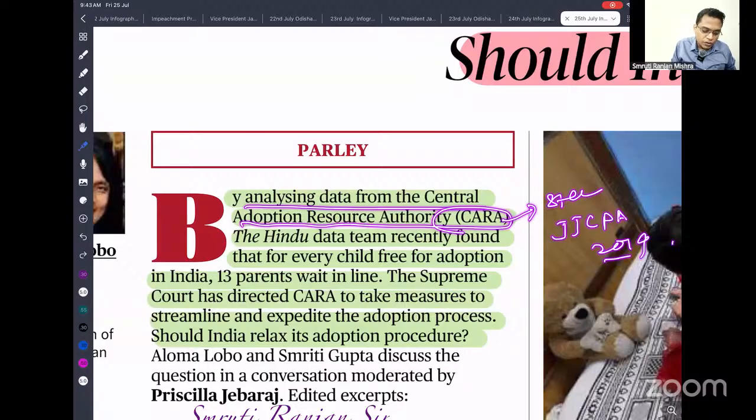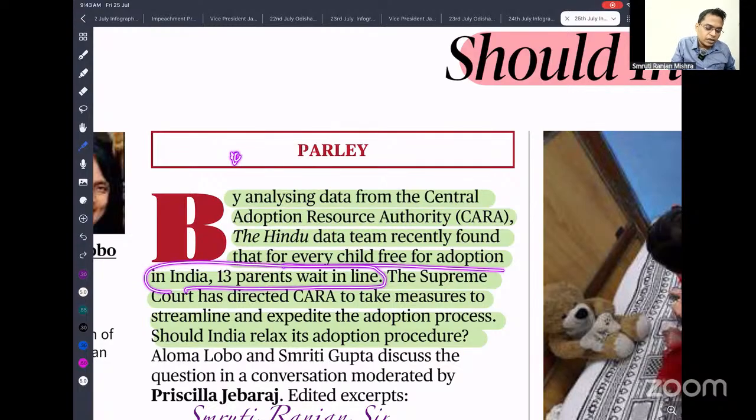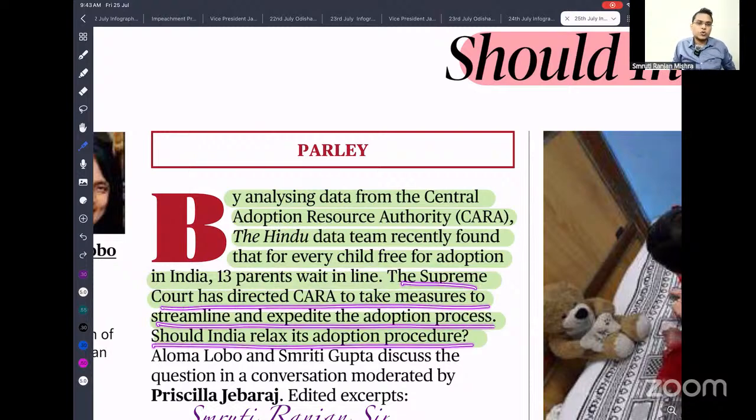The team found that for every child free for adoption, 13 parents wait in line. That means for one child to be adopted, 13 parents are in the line. So the Supreme Court has directed CARA to make measures to streamline and expedite the adoption process, so that faster adoption can happen.